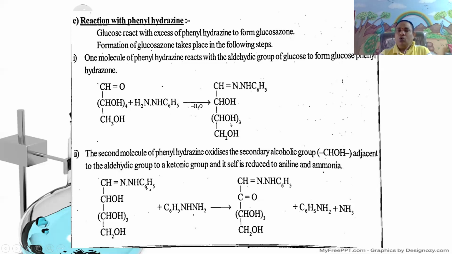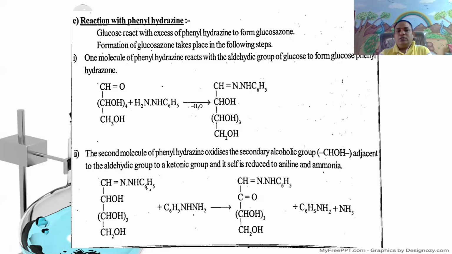In the second step, the second molecule of phenylhydrazine oxidizes the secondary alcoholic group CHOH adjacent to the aldehyde group to a ketonic group, and is itself reduced to aniline and ammonia.